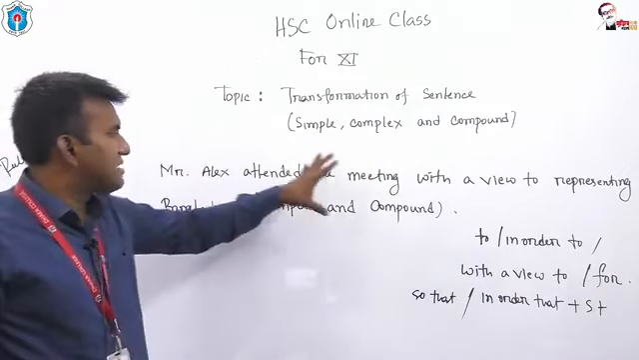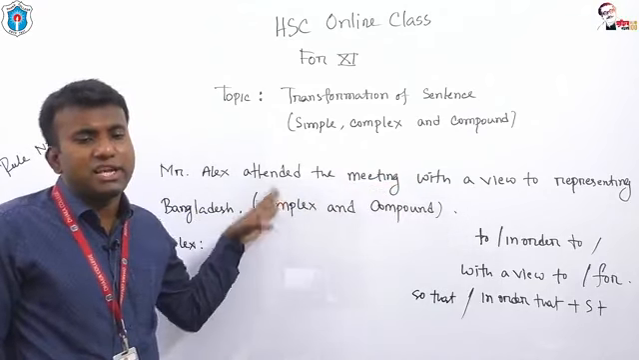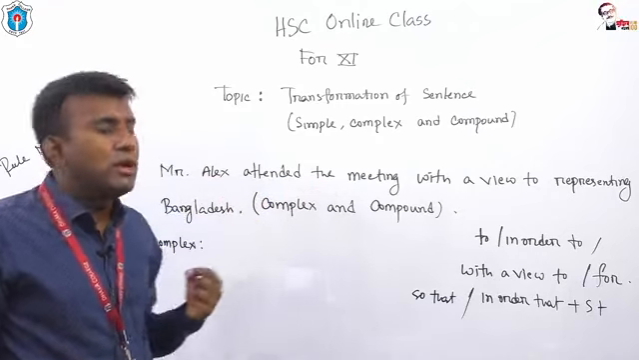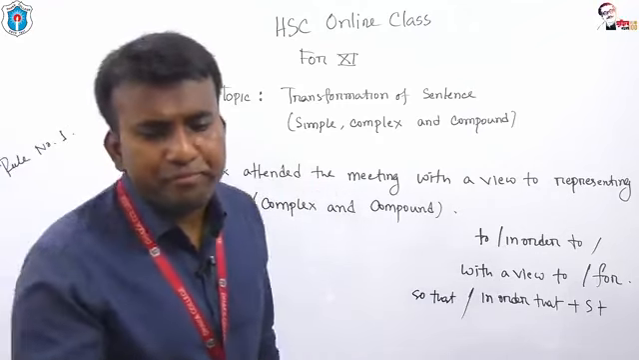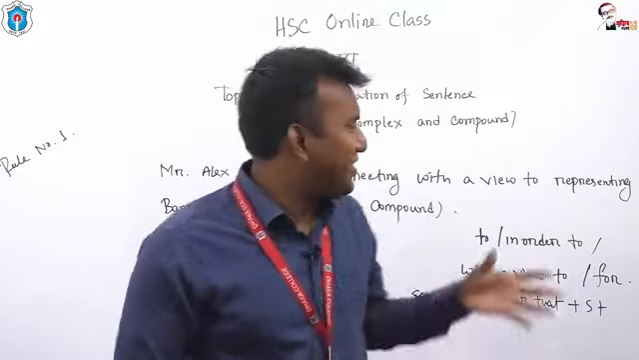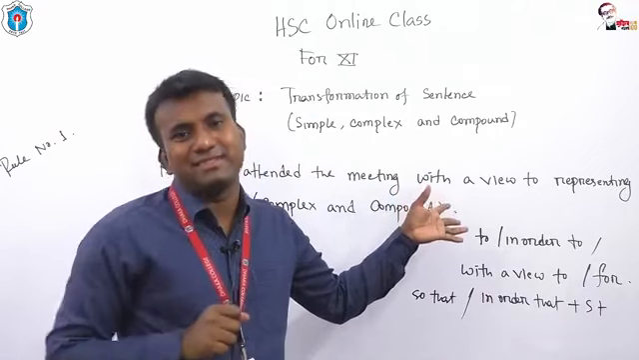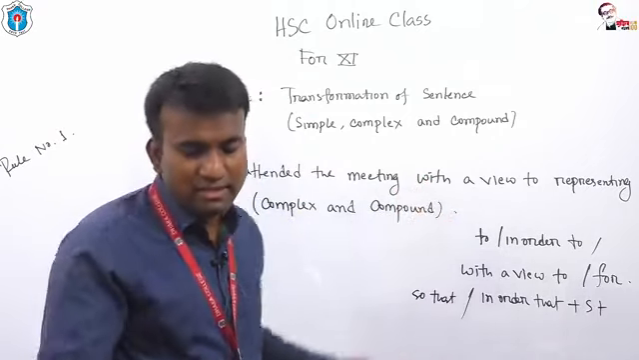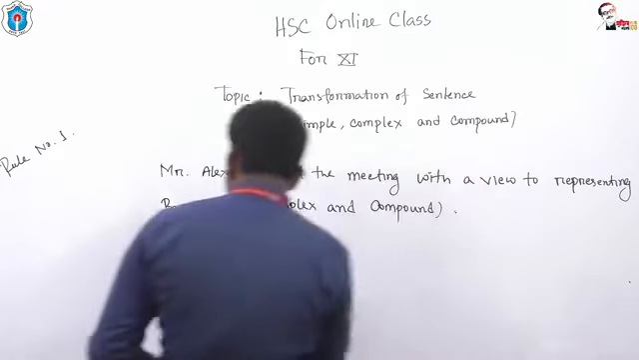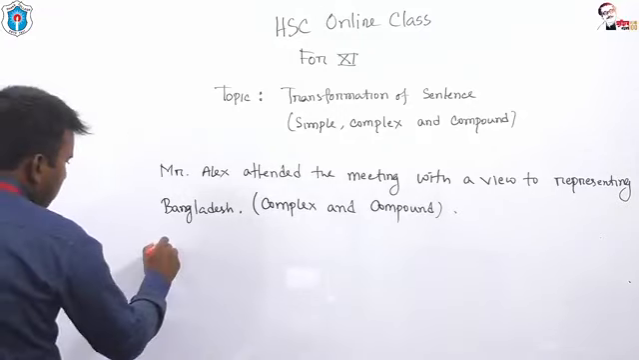Now I'd like to give you the answer. So Mr. Alex attended the meeting so that or in order that he could or he might represent Bangladesh. This is the complex form. Now I'd like to give you the compound. Some of my students try to think that here in this sentence we have expressed a purpose. In order to turn it into compound, look at please.